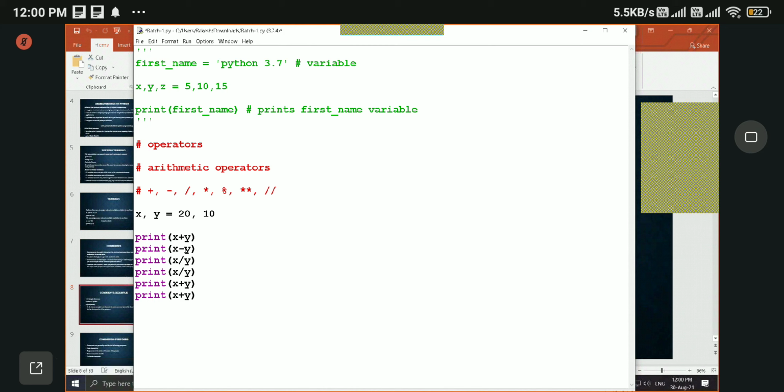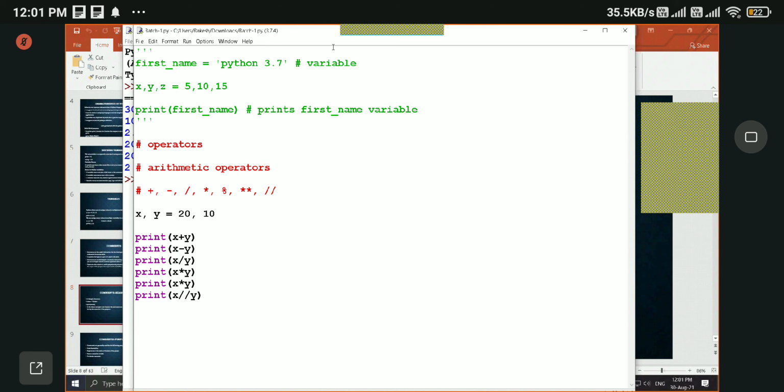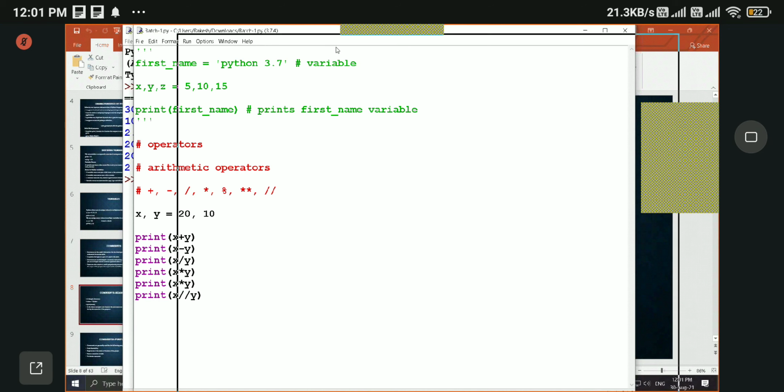Let's first divide it and let's multiply it. Let's do the exponent and let's do the float. Let us see the output, then we'll discuss what is happening. So we have output here, and let's see them one by one.